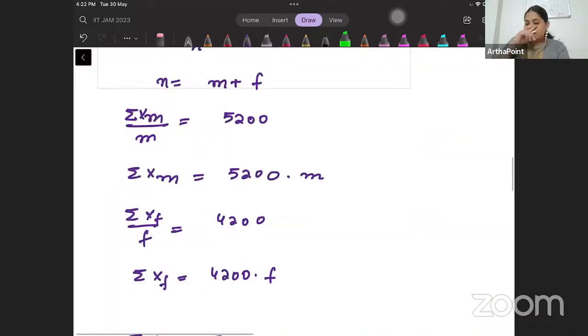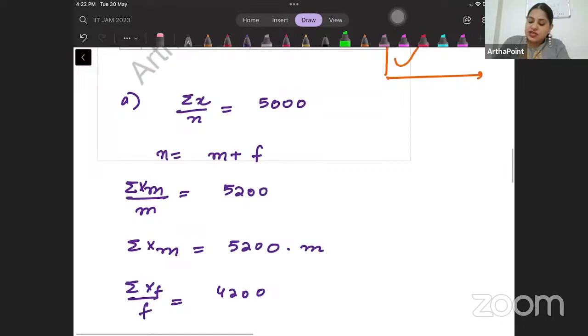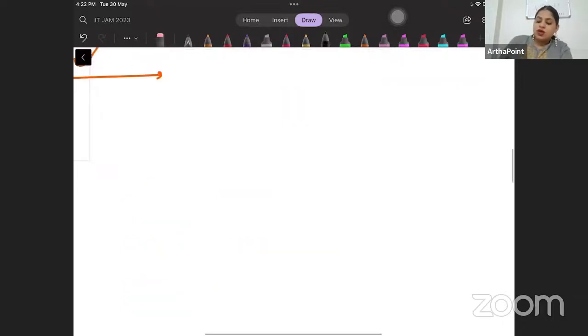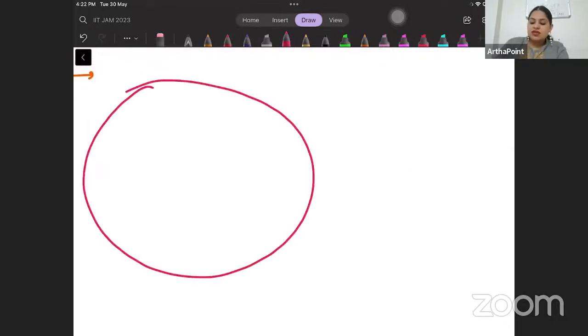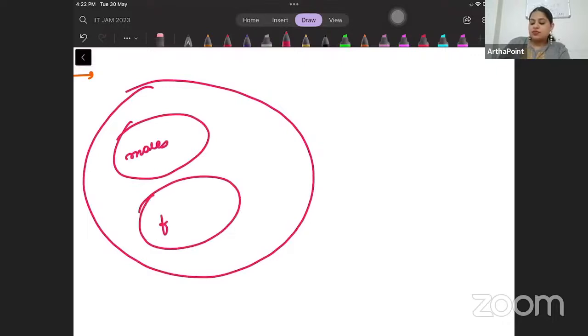So beta, let's say that monthly average salary is given as 5,000. Aise samjho, I have all these people in the company. There are some males in the company. There are some females in the company.